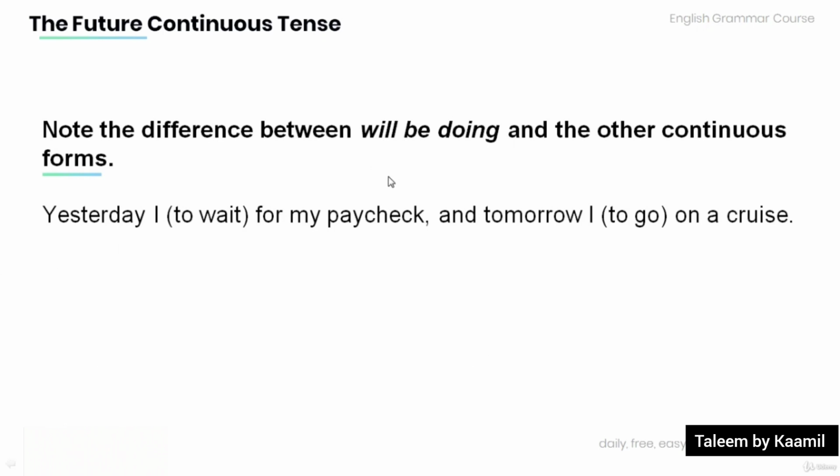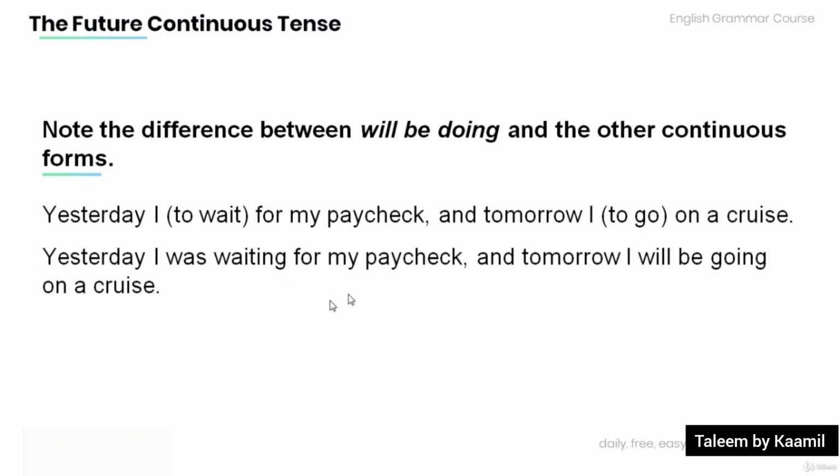Note the difference between will be doing and the other continuous forms. Now read the following sentence and provide the appropriate continuous form of the words in the bracket. Yesterday, to wait for my paycheck, and tomorrow, to go on a cruise. Yesterday, I was waiting for my paycheck, and tomorrow I will be going on a cruise.